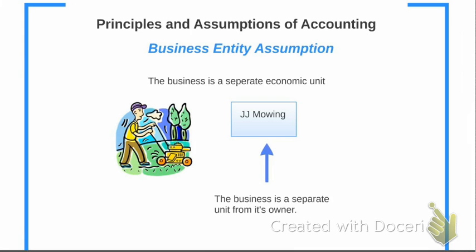The minute you decide to start a business, JJ Mowing is its own separate business entity. And JJ Mowing will have its own accounting records that are separate from those of the owner. Even though you are the only owner of that company, JJ Mowing is a separate unit from the owner. And that is the basic assumption of accounting.